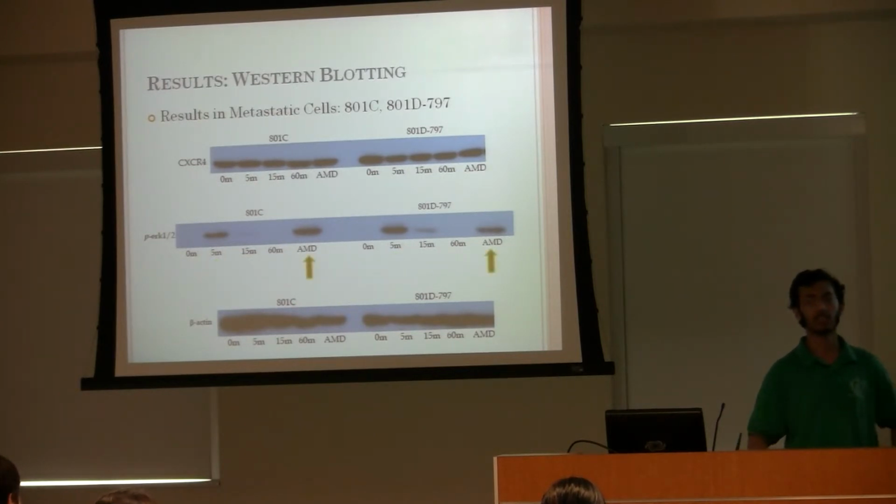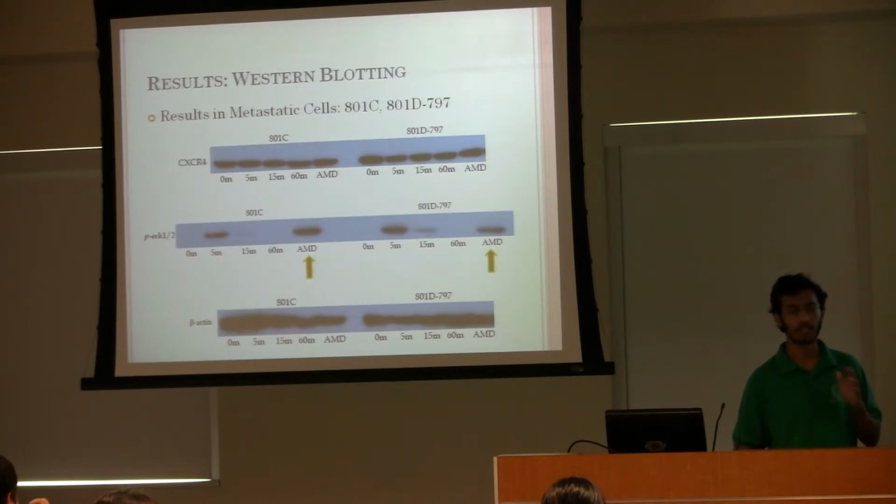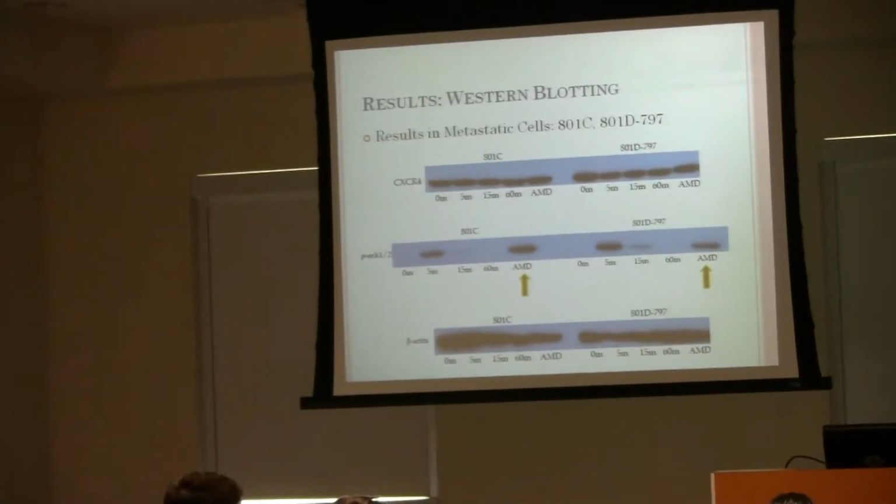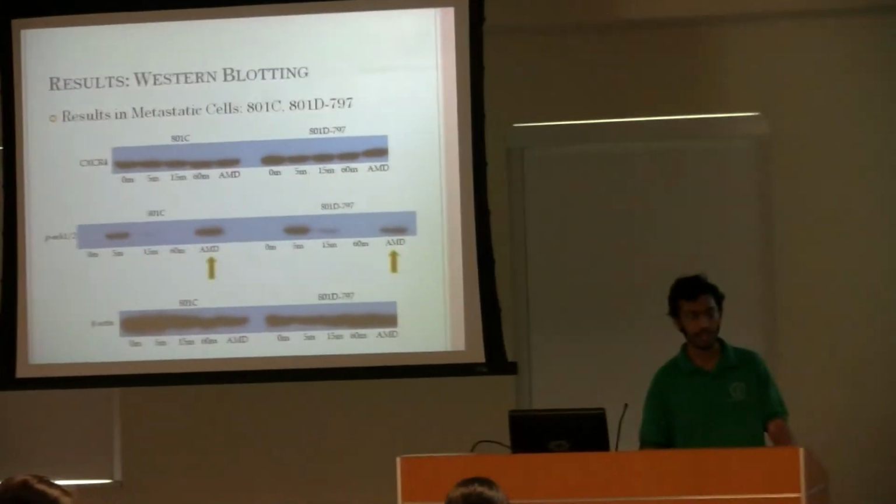AMD is a molecule that's supposed to stop CXCR4. It's supposed to block it and stop it from working. And then we added SDF again. So in this case, we expected the ERK pathway not to be activated, because the ERK pathway is again downstream from CXCR4, and if CXCR4 is blocked, the phospho-ERK pathway should not be activated. However, we found that it was activated to a similar extent as when we did not use the AMD.